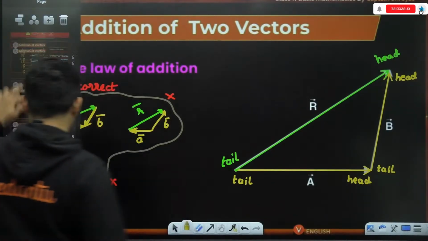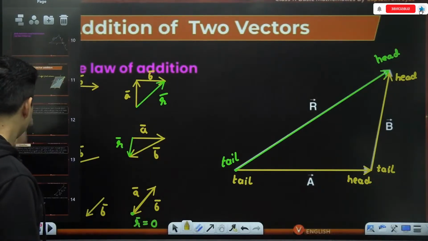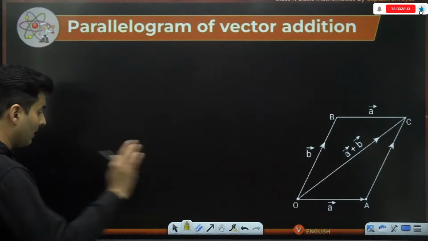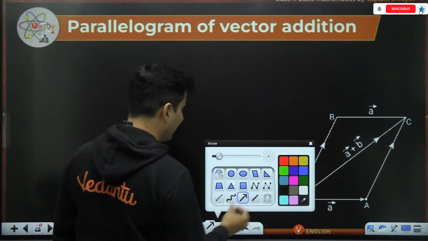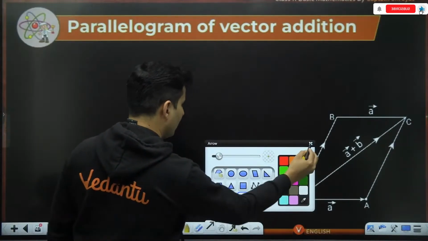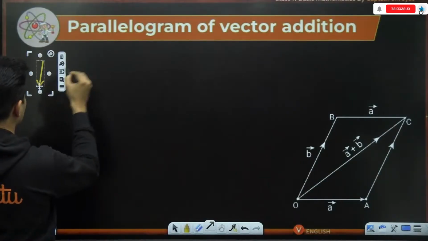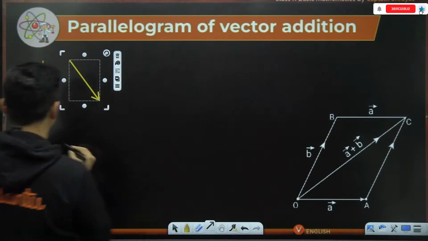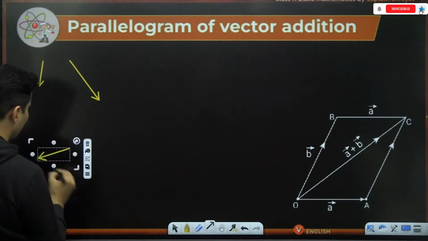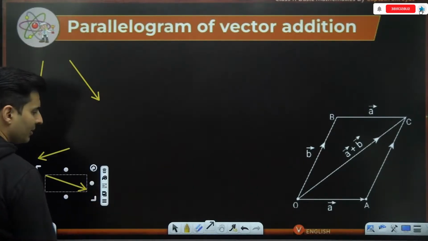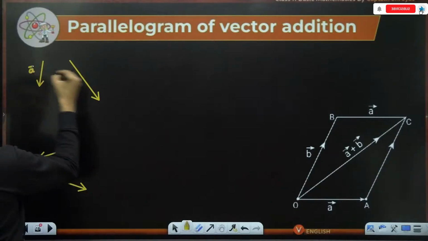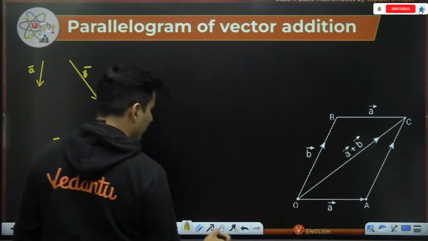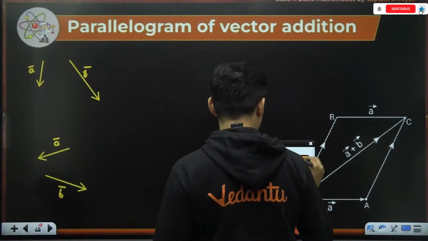Awesome. So, just to give you some more examples of the parallelogram law of vector addition, say I give you one vector like this and another vector like this, and then one vector like this and another vector like this. I want to add these vectors, A vector and B vector, using parallelogram law. So let's see how exactly we do it.